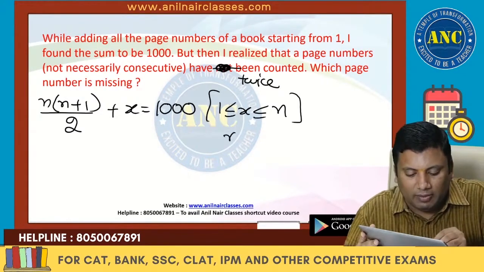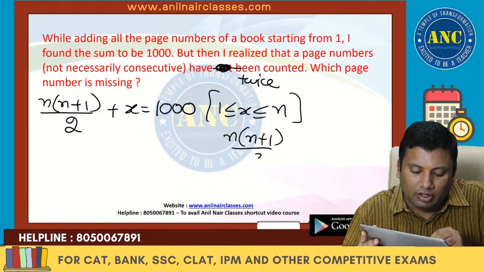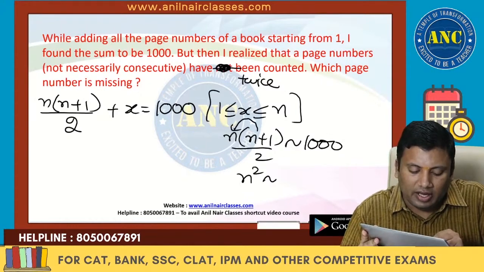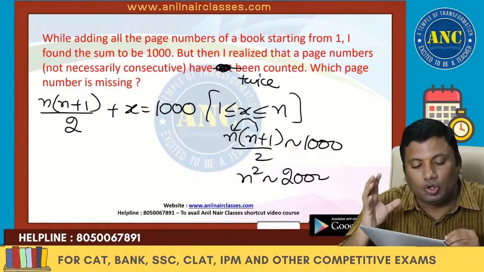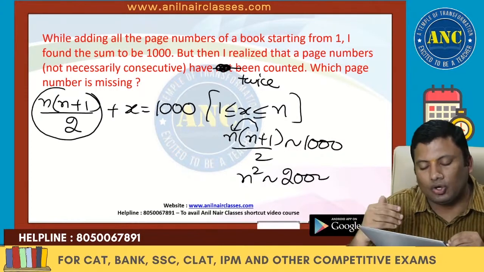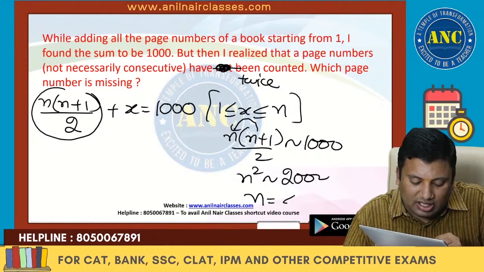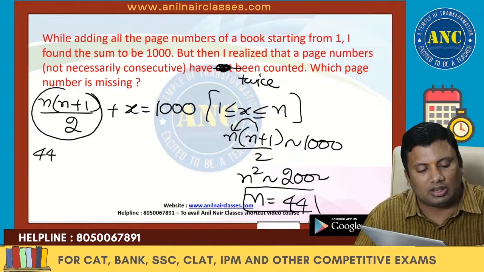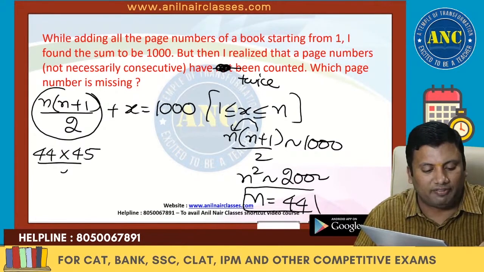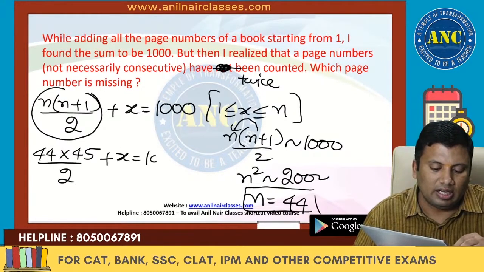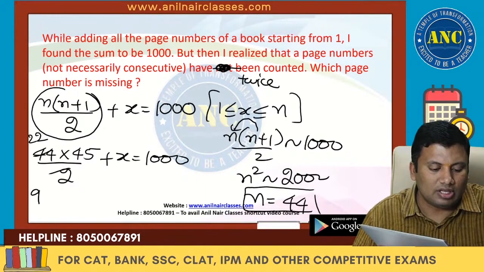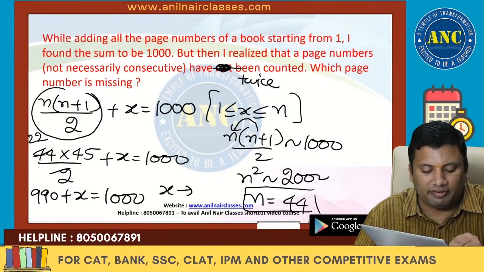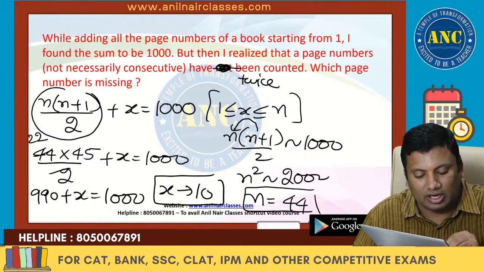So this is nothing but n into n plus 1 by 2 nearer to 1000. N square is nearer to 2000. To this expression I am adding something, so I should take a perfect square just less than 2000. 44 square is 1936. So this is nothing but 44 into 45 by 2 plus x, which is nothing but 1000. This is 990 plus x is nothing but 1000. The number which I added twice is nothing but 10.